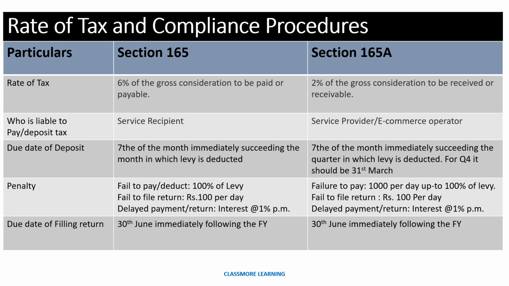Mostly they are same, except in case of failure to pay or deposit the tax to the government, it would be 1,000 rupee per day up to 100% of equalization levy. Now, if you look at the due date of filing return, it is 30th June in both the cases. That is, 30th June immediately following the financial year.